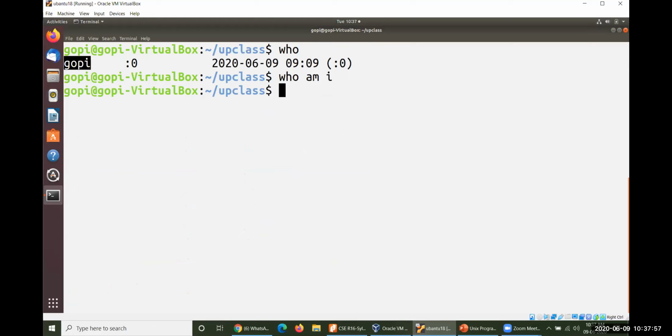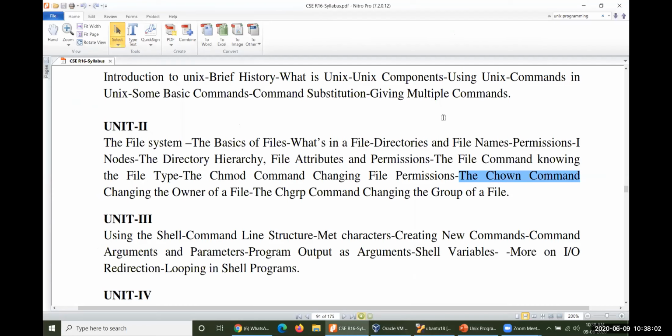If who am I could not give any kind of response, obviously chown could not be worked out here. Chown means change owner, that is the meaning here. Chgrp means change group. So these two commands could not be worked out with a single user system, where the server and the user are the same. So I am unable to show you how these two could be worked out in this particular scenario.